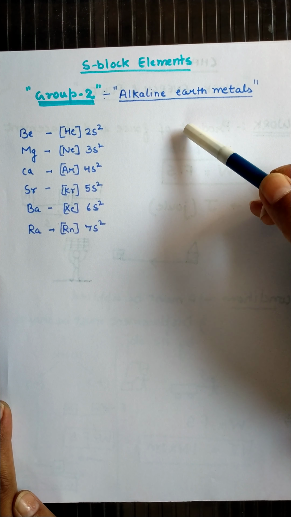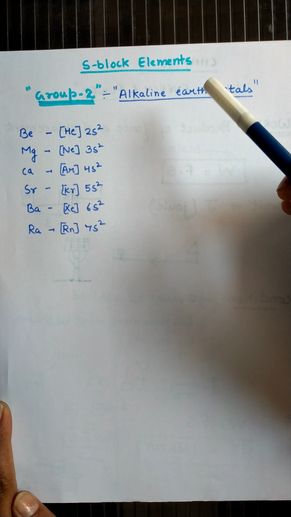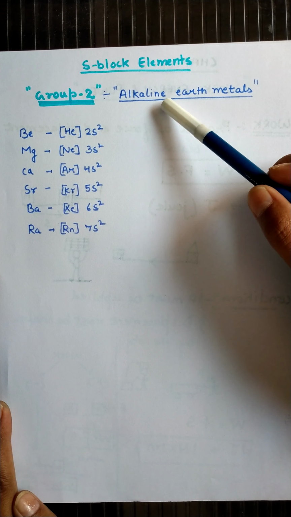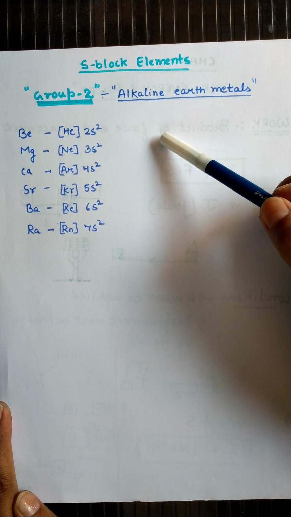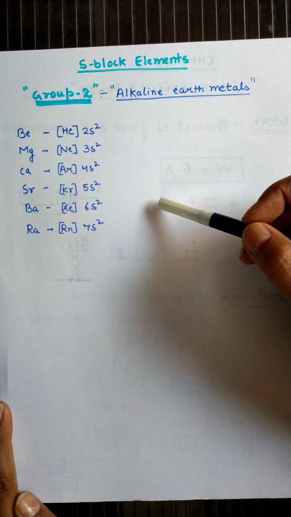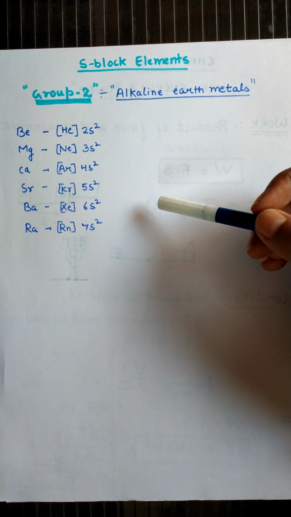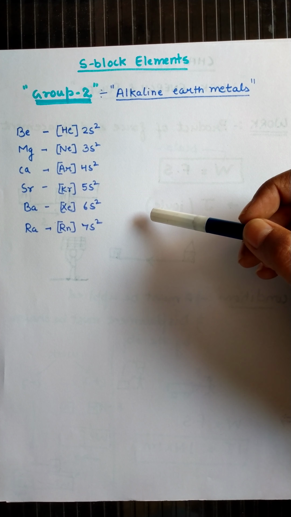This is because their oxides and their hydroxides. First thing is their oxides are mainly found in the earth crust, as well as their oxides and hydroxides are alkaline in nature. That means they are soluble in water. So that's why they are called alkaline earth metals.